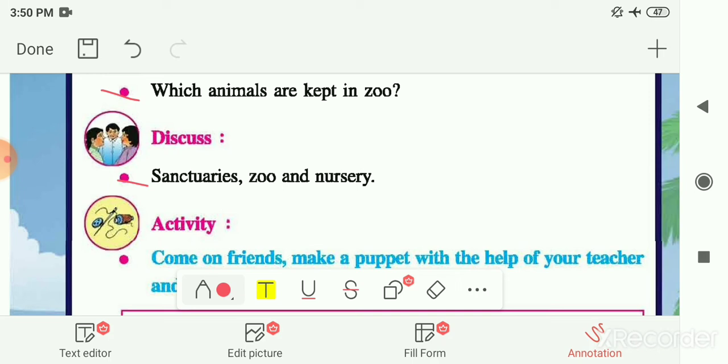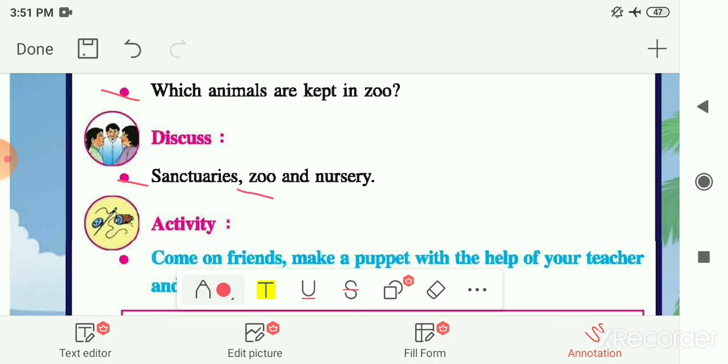And they do not breed, they are not buying or selling animals. The animals in the sanctuaries are free to move here and there, and they can use the natural resources. And these are the areas reserved for wildlife, or for wild animals. So this kind of place is known as a sanctuary.